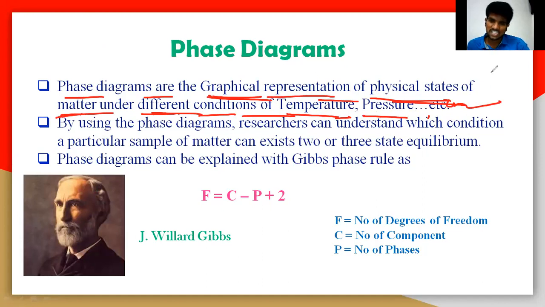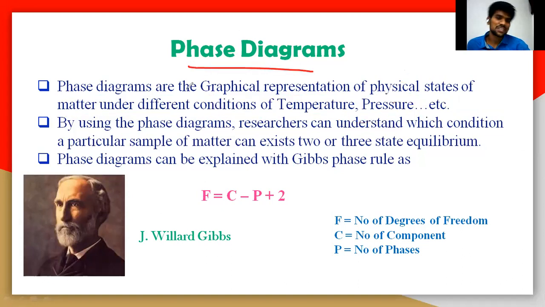Here it is a graph consisting of different variables like temperature and pressure. By varying different variables like temperature and pressure, what happens to the phases, the physical states of matter, that is solid, liquid, gas? They can change. Solid is converted into liquid, or liquid may be converted into gas. Under which condition? What are the factors? The temperature, pressure, concentration. We will understand this by this phase diagram.